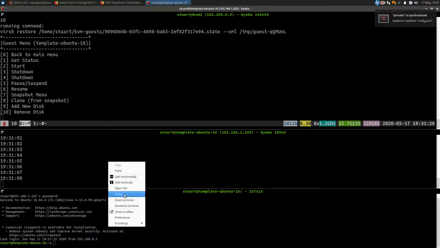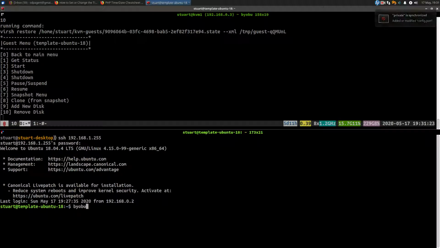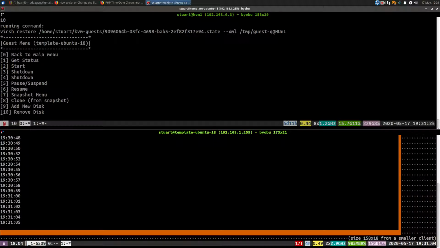And close that. So it's still doing its thing. I did this in the past and I was a bit confused, and it's because the clock diverges.